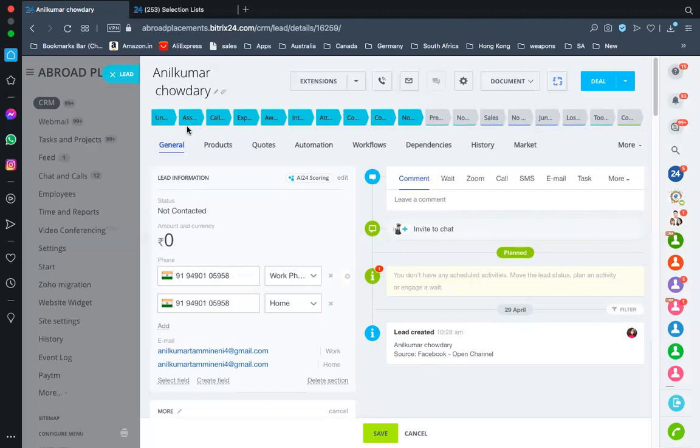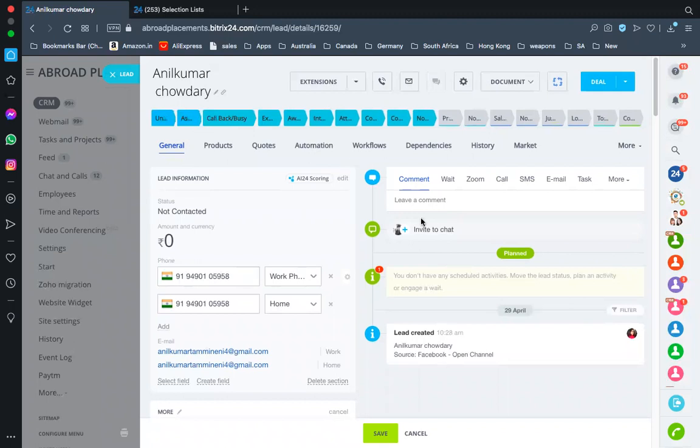Okay, because an inquiry that is made today, he will not be waiting for 3 days until you're calling him, right? So don't try to move him into assigned without having the time to call him or send him an email or anything. Please only put leads in the assigned when you're going to make a call.